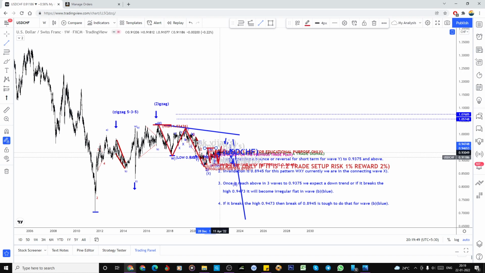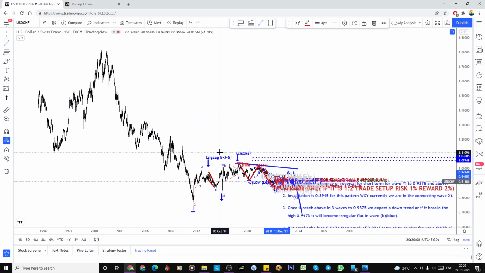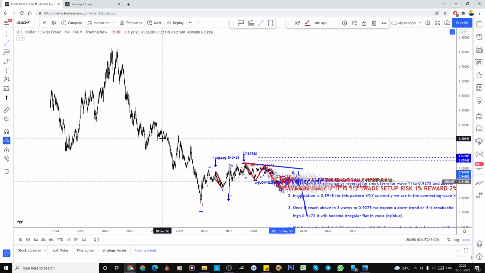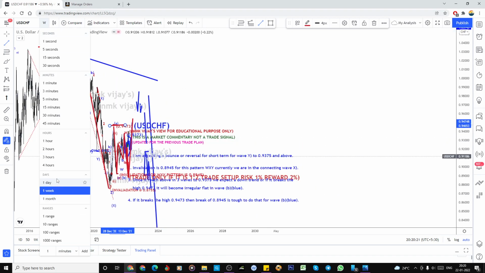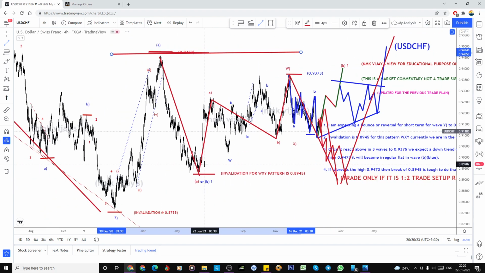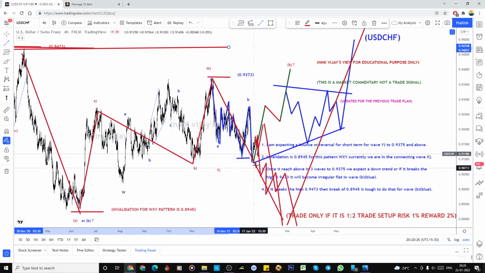You just go through what I did on Sunday last week, my positional target, the positional view for this to 2022. I already informed that, and I already uploaded that, but a lot of people did not go to that, because it has only just 200 views, I think. These are all the educational series, and my positional view is according to that. I just zoom in on the weekly, first of all monthly, weekly, daily, then 4 hours. Later onwards we enter the 1 hour or 15 minutes also.